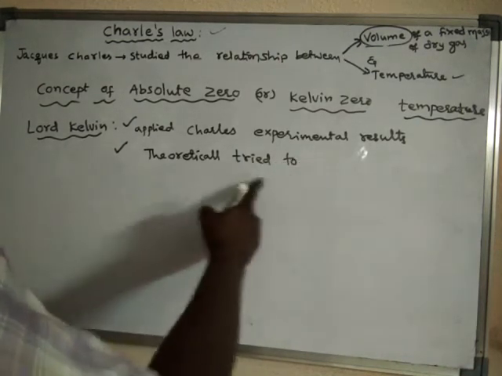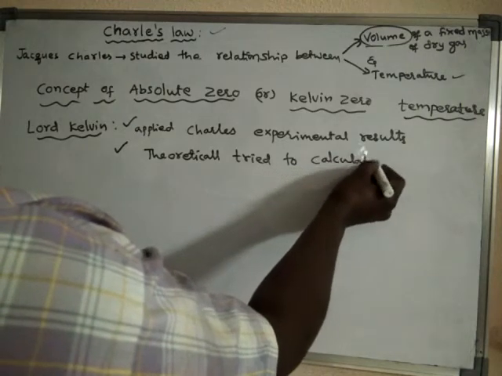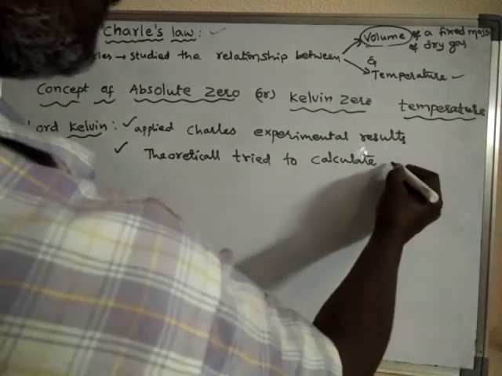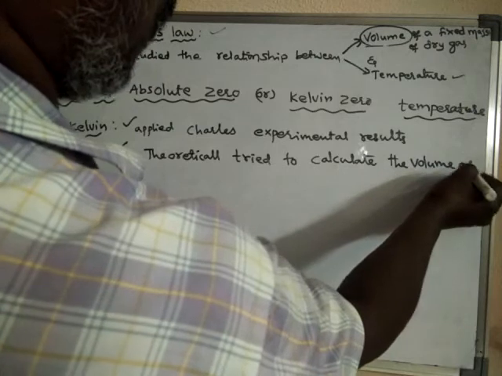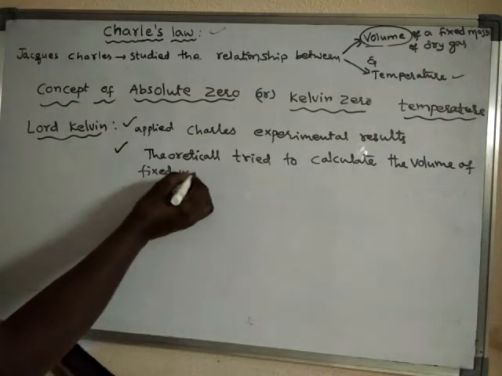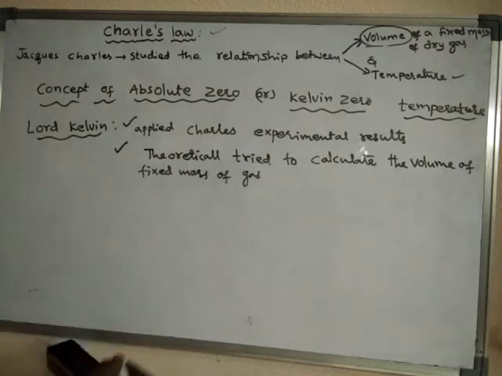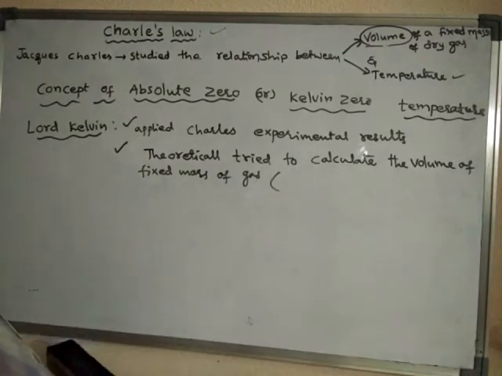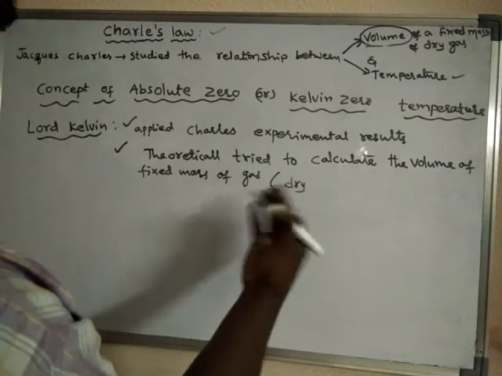He theoretically tried to calculate the volume of a fixed mass of gas. What type of gas is it? It should be dry gas. Enclosed dry gas.